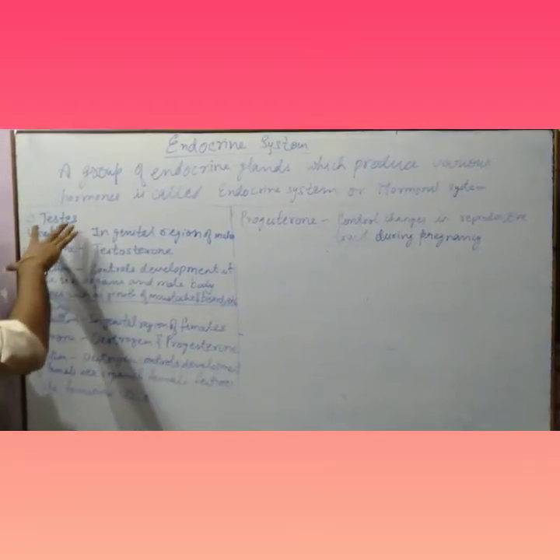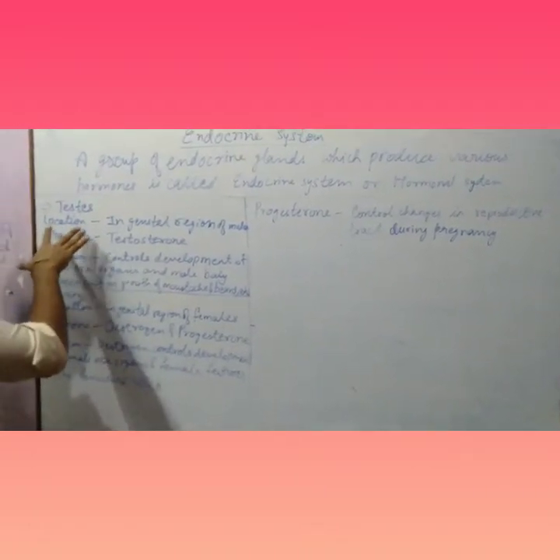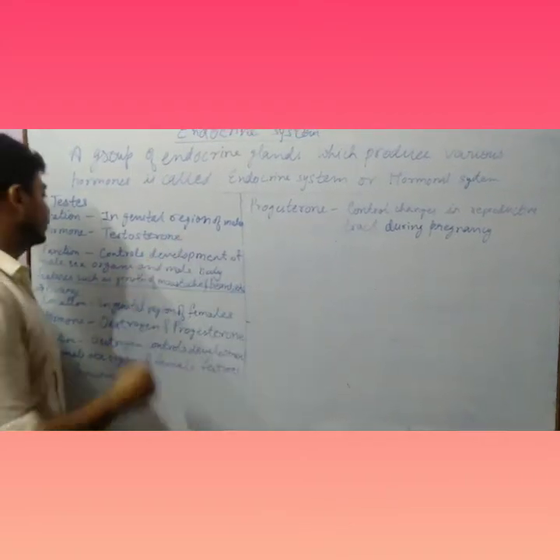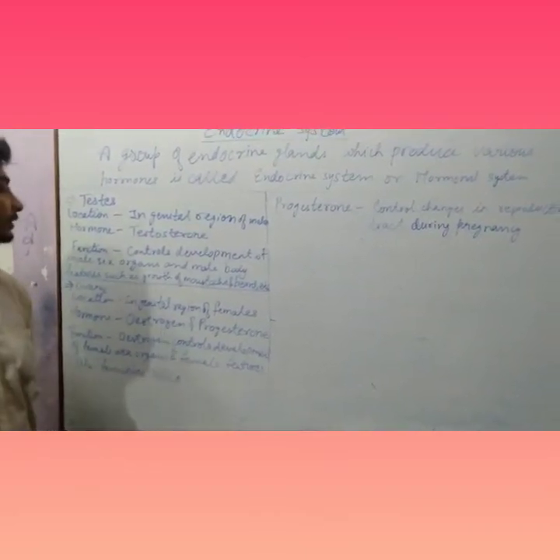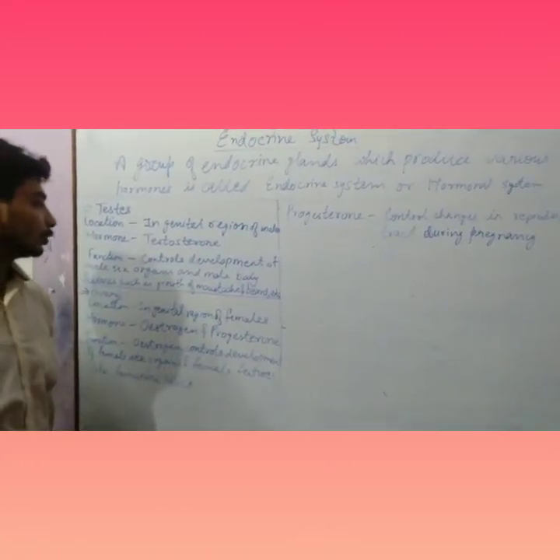Now next are the testes. They are located in the genital region of males. And the hormone secreted by the testes is testosterone. Now what is the function of this hormone? This hormone controls development of male sex organs and male body features such as growth of mustache and beard, etc.